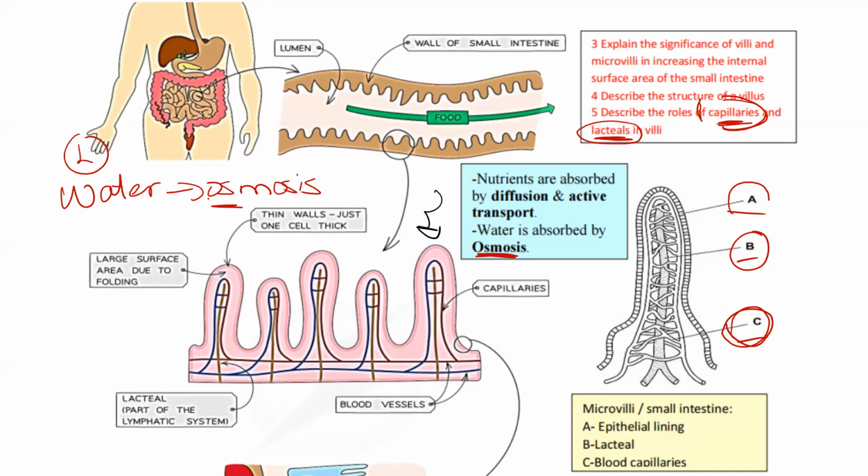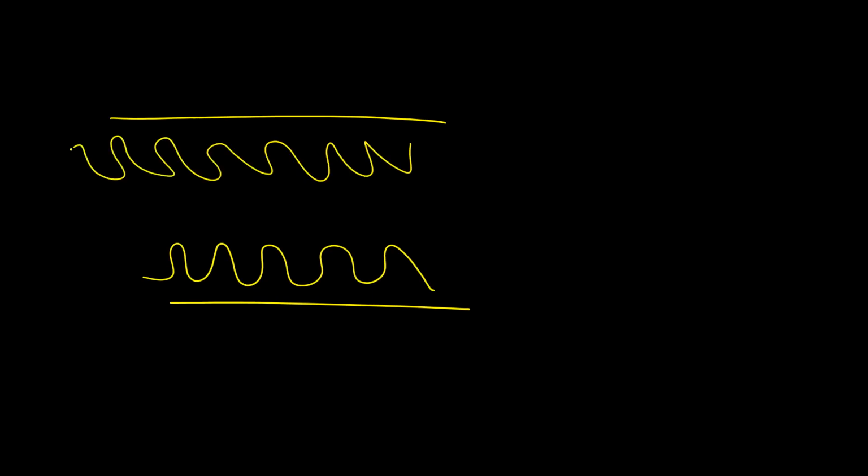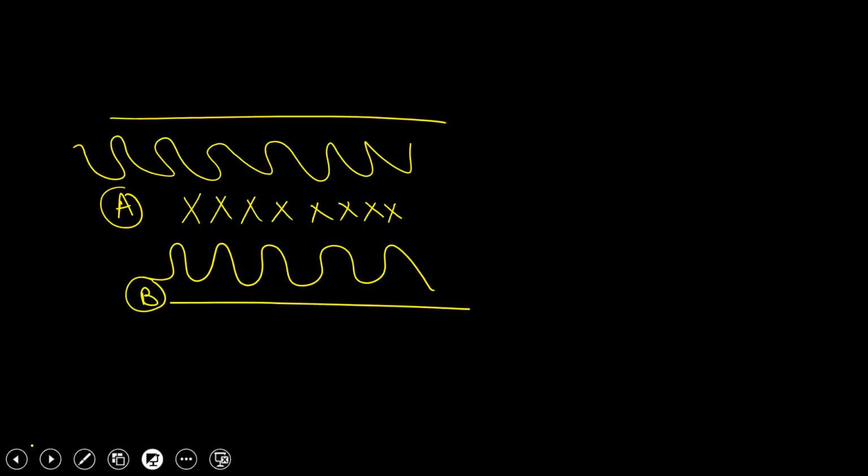Now, the glucose and the amino acids and the rest, how are they absorbed? Diffusion or active transport? Yes, we start by diffusion and then we follow by active transport. If someone wants a little bit more detail, this is my small intestine and this is the villi. At the very beginning, after I immediately eat my food, I have lots of glucose. So I have more glucose concentration in A than in B. So how will the glucose move from A to B? By diffusion or active transport? Diffusion. Very good, diffusion.